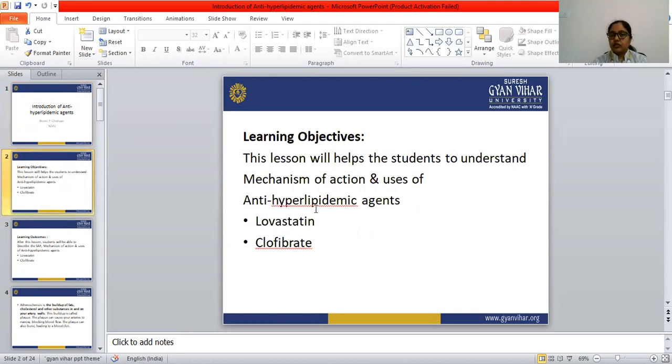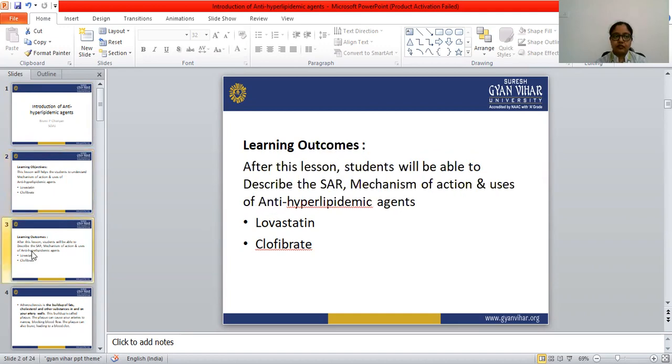The learning objective of this lesson is to help students understand the mechanism of action and the uses of anti-hyperlipidemic agents, mainly lovastatin and clofibrate. These two drugs are from the anti-hyperlipidemic agents. After this lesson, students will be able to describe the SAR, mechanism of action, and the uses of anti-hyperlipidemic agents.